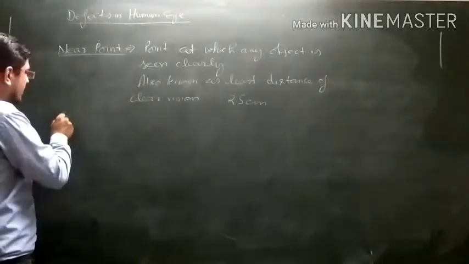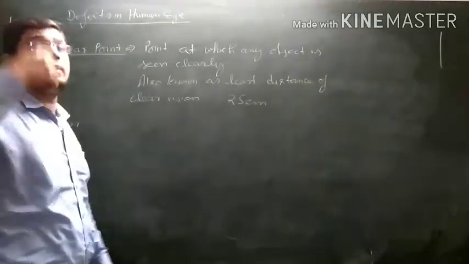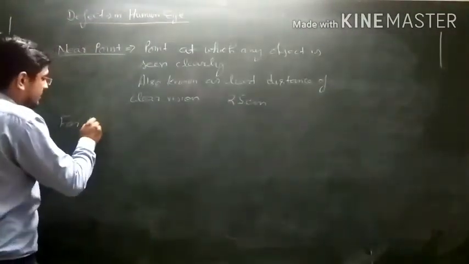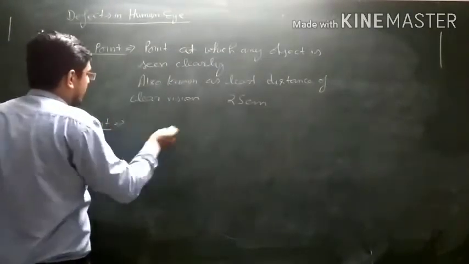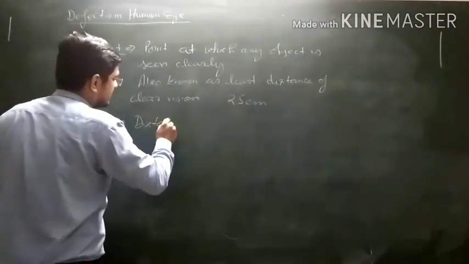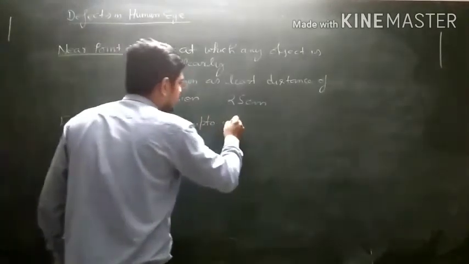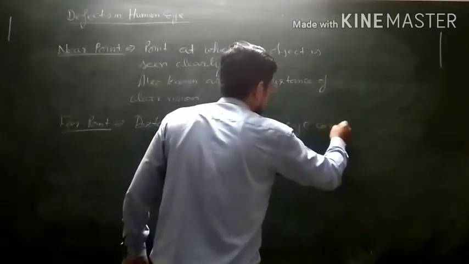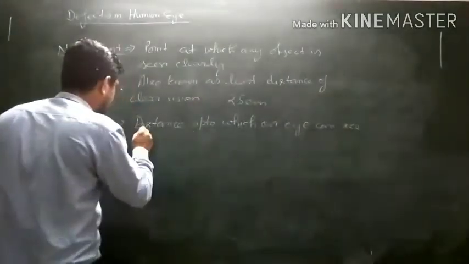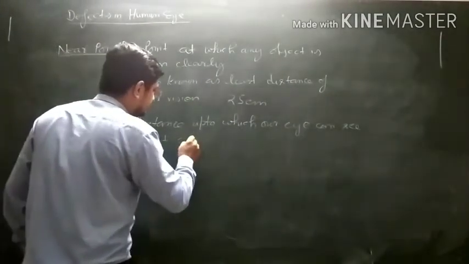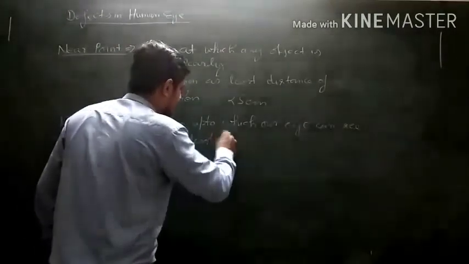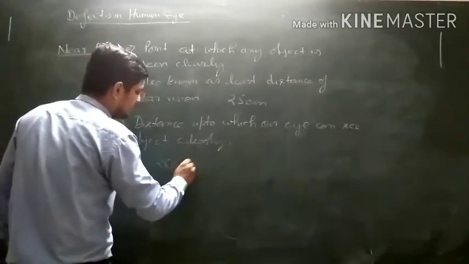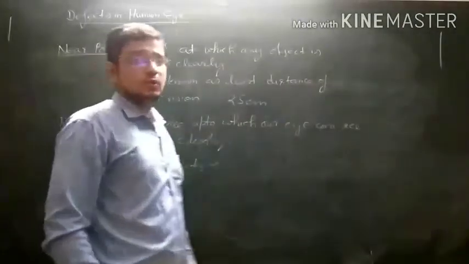Now the next is far point. Far point is the point away from our eye, the distance up to which we can see an object clearly. So what is far point? Far point is the point, or we can say distance, up to which our eye can see objects clearly. For a normal human being, its value is between 25 centimeter to infinite.